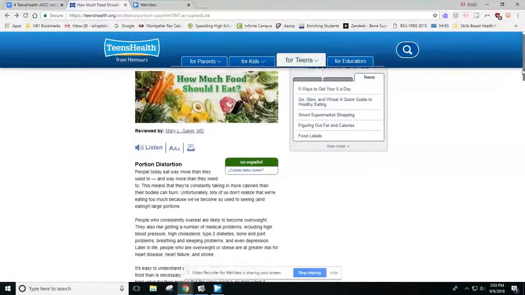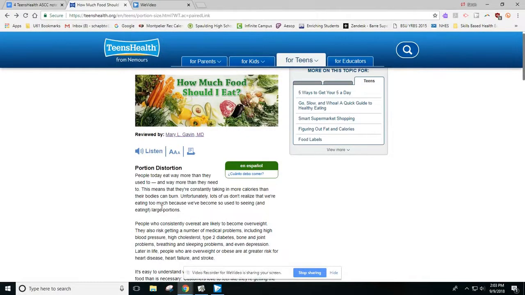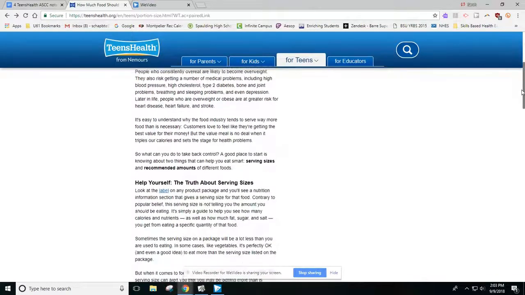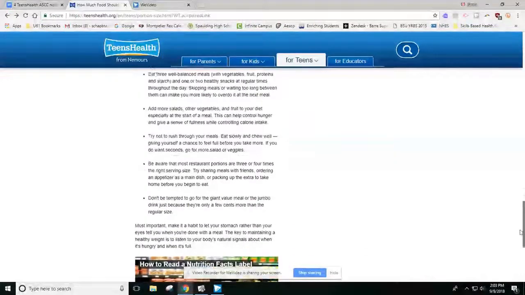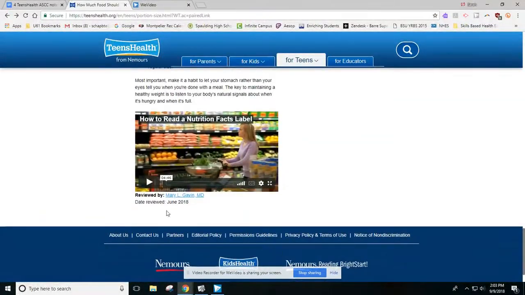Unfortunately, this article doesn't tell us what type of scientific research they've used to help them determine where they're getting their information from. A lot of times it will be in the paragraphs itself as it's talking about information that's researched, or I'm going to scroll to the bottom. It might be listed at the bottom under sources or references. I'll show you an example of what I mean in a little bit.